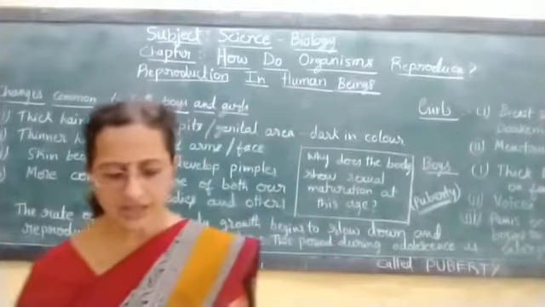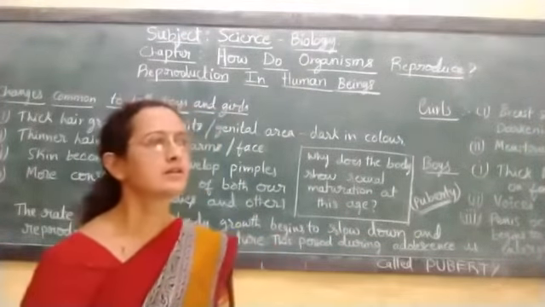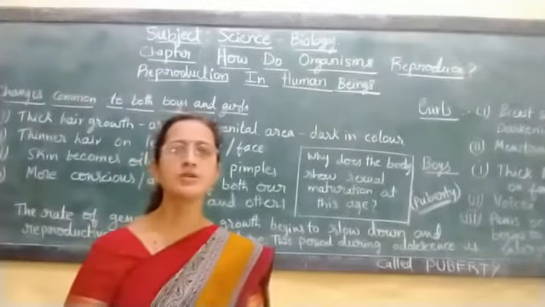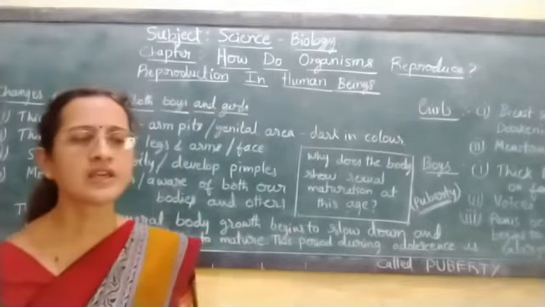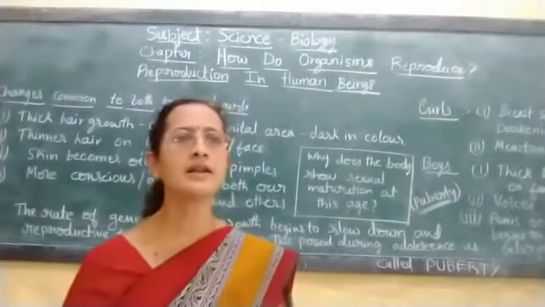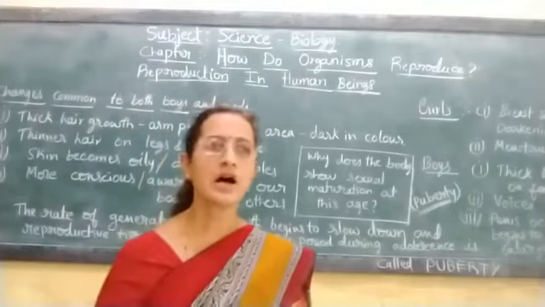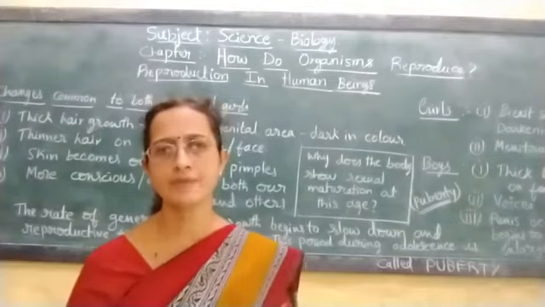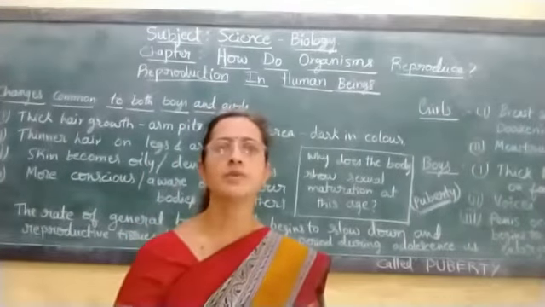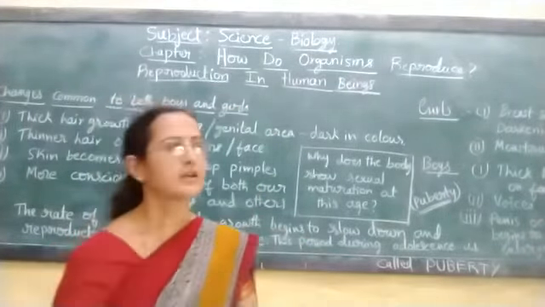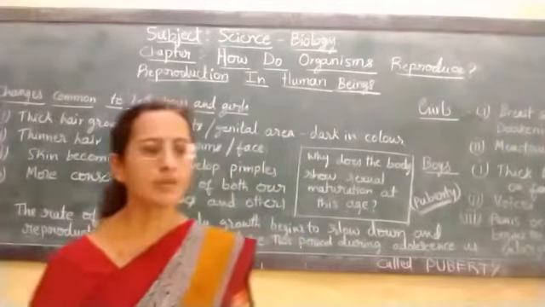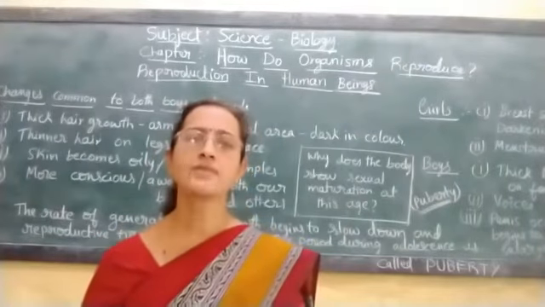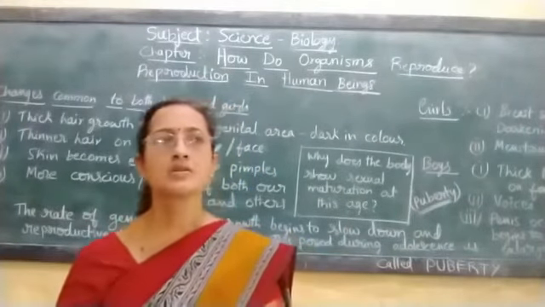During this adolescence period, you will be observing certain general changes which are common to both boys and girls. What are those changes? First, the appearance of thick hair growth in the armpits and the genital area. The skin of that area also becomes darker. The second point common to both boys and girls is that they develop a thin hair growth on their legs and arms as well as on the face.